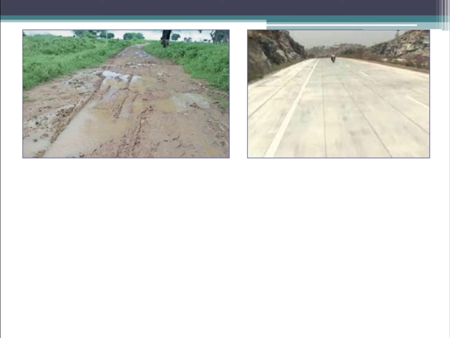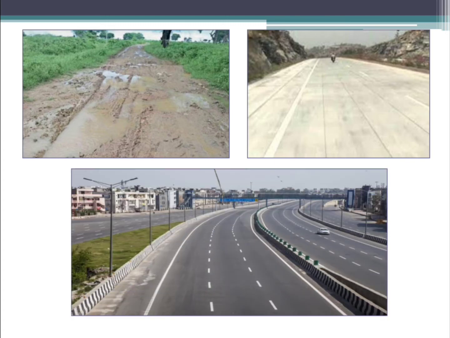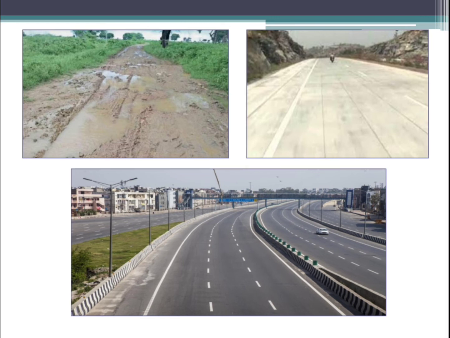Okay, children. And the roads which connect the cities and towns, and even different states, are called highways. So like this. They are smoother and broader when compared to kacha roads and also the cement roads. So these are the highways. And the biggest highways are called national highways. That means these roads will be connecting different states of our country. Those are called national highways.